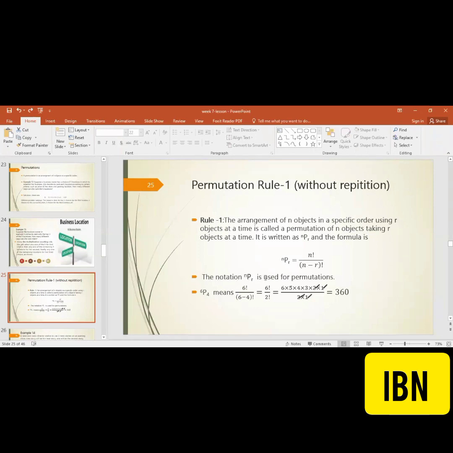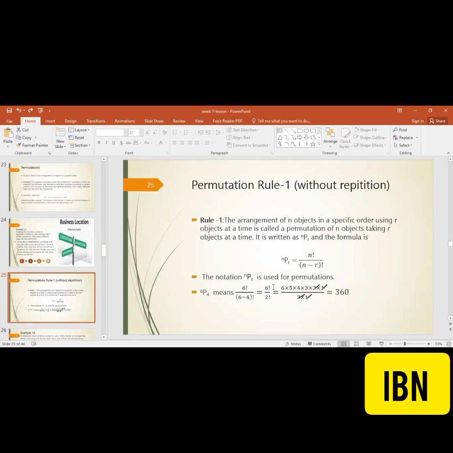The notation nPr is used for permutation. This is the general formula, so we have to put some specific values in that. For example, 6P4. What I can perceive for this example is that there are n equals 6 possible objects, out of which 4 have to be selected with permutation. That was the rough idea about the statement of 6P4. It means 6 factorial divided by 6 minus 4 factorial.